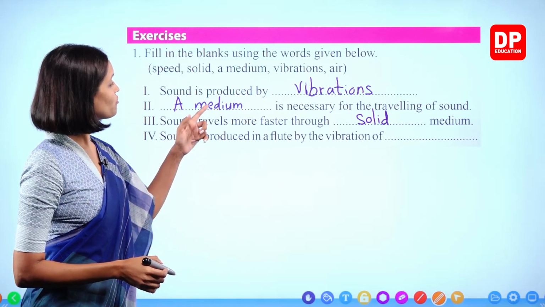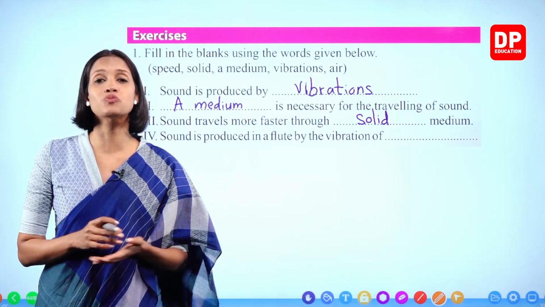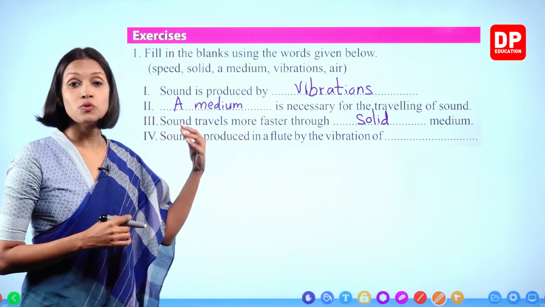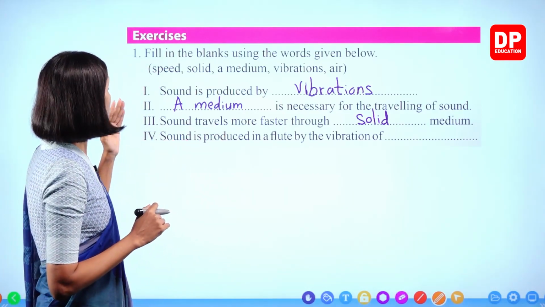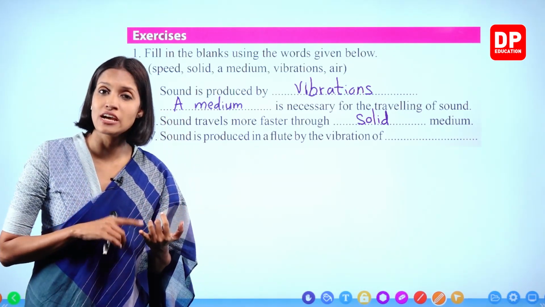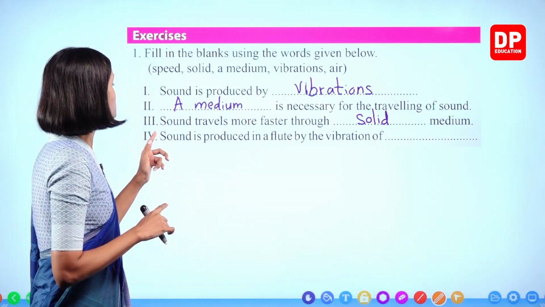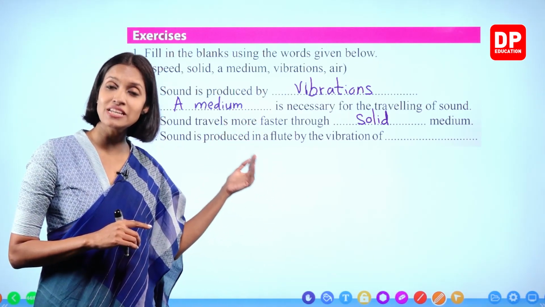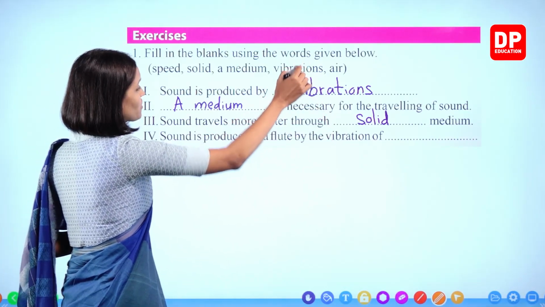Sound is produced in a fluid by the vibration of. Now there are three groups of instruments based on the production of sound, or according to the part that vibrates, we group those instruments. Okay, so the sound that is produced by vibration of membranes, by vibrating air columns, and by vibrating strings and bars. So how do we produce sound in a fluid? By vibrating air columns. Okay, sound is produced in a fluid by the vibration of air.